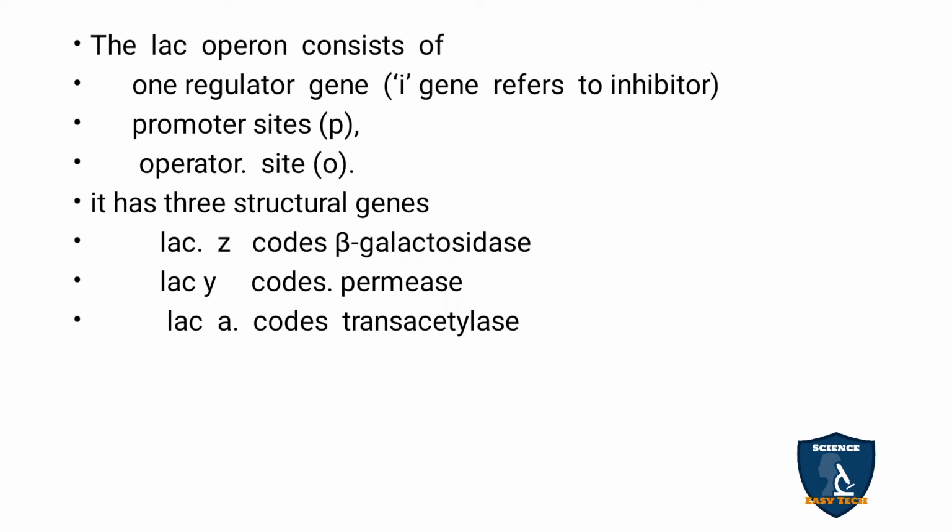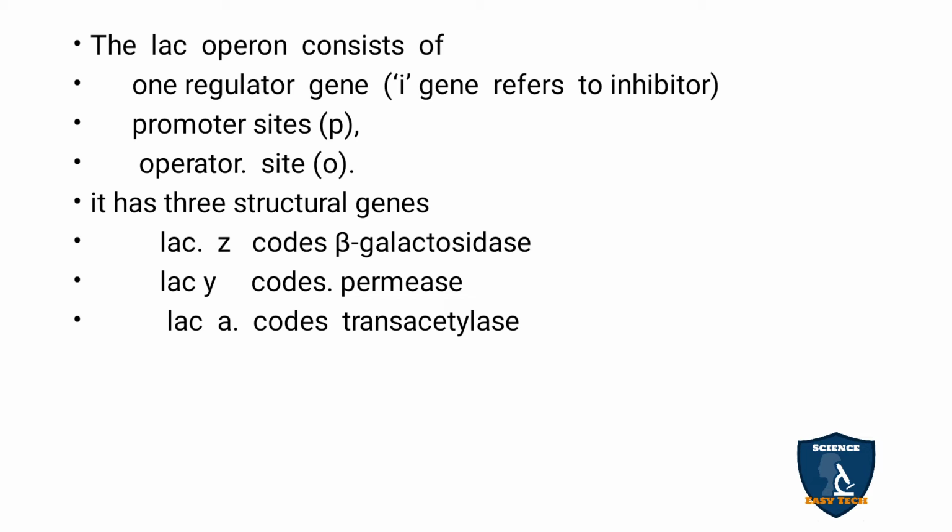Promoter site P and operator site O. And it has 3 structural genes: LAC-Z, LAC-Y and LAC-A. LAC-Z codes for beta-galactosidase enzyme, LAC-Y codes for permease enzyme, LAC-A codes for trans-acetylase enzyme.